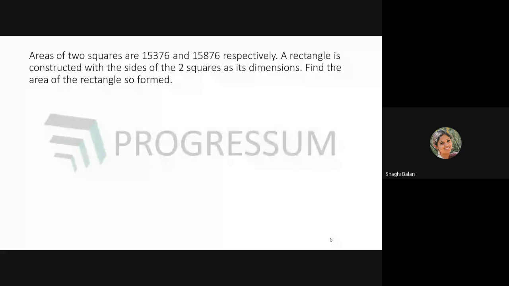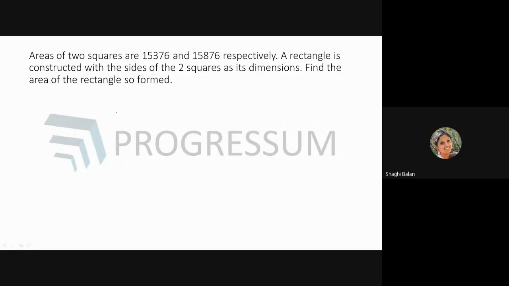We have to find, actually, the sides. See, the area of a square is a square, which means you have to find the square root of 15376 and 15876. So how will you find the square root of those numbers? Any idea, guys? This is a 5-digit number, right? So the square root of this number will consist of how many digits? If you have a 5-digit number, the square root of that number will be 3-digit.